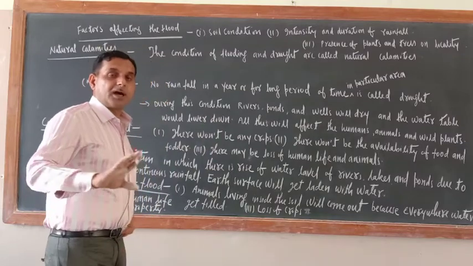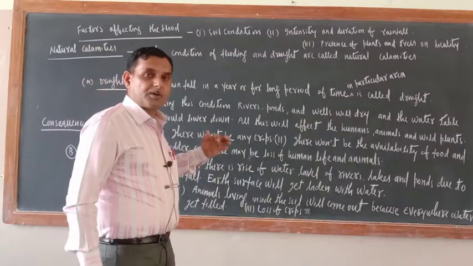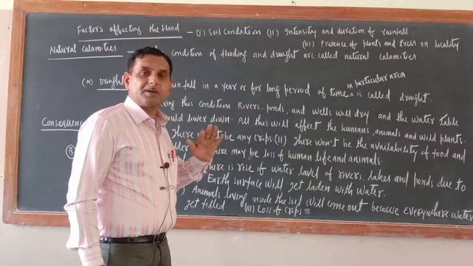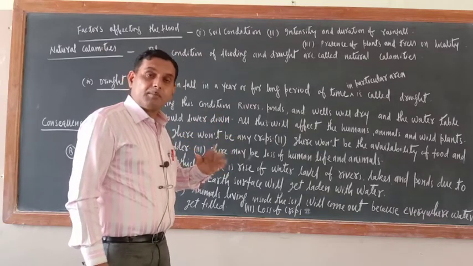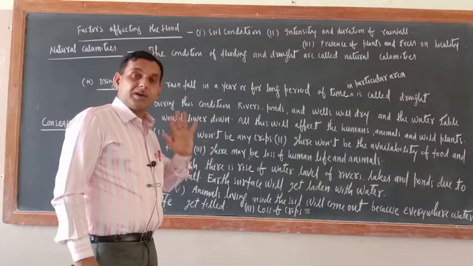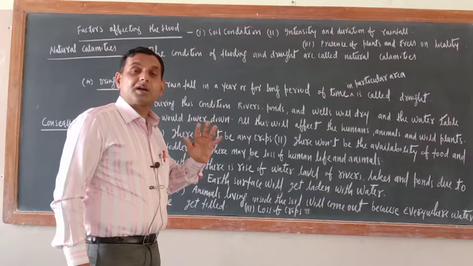Try to understand what is happening nowadays. Because of drought, there is no loss of human life because plenty of grains are available in the country. But just think about those days when plenty of grains were not available.